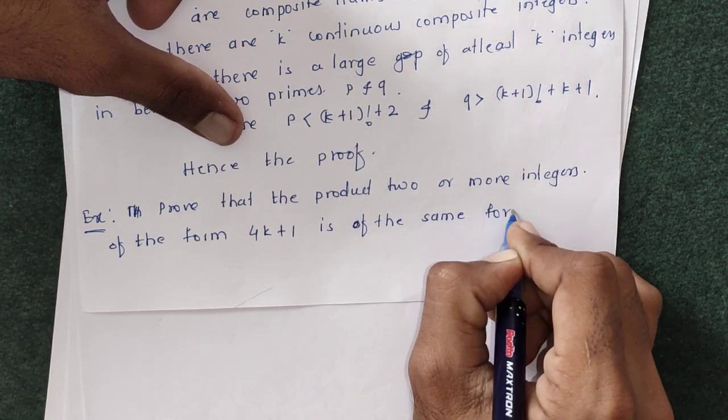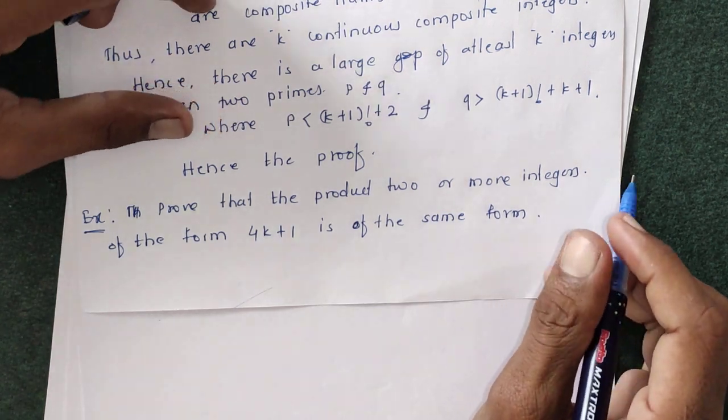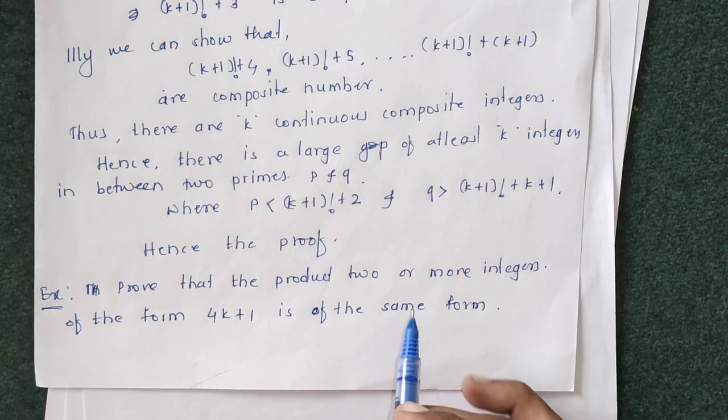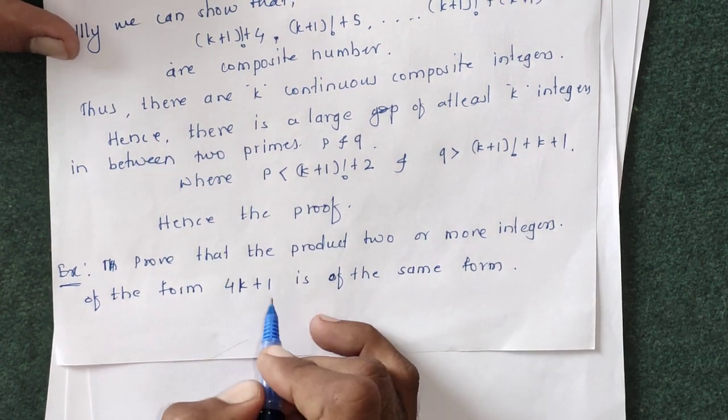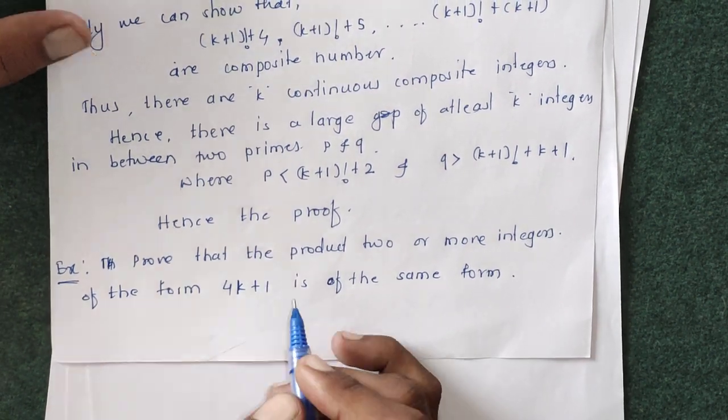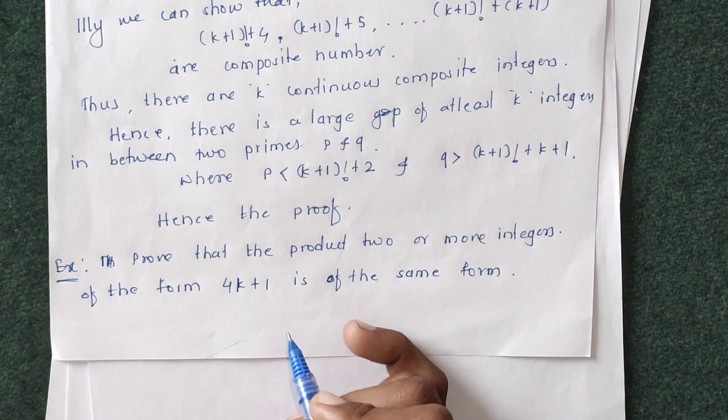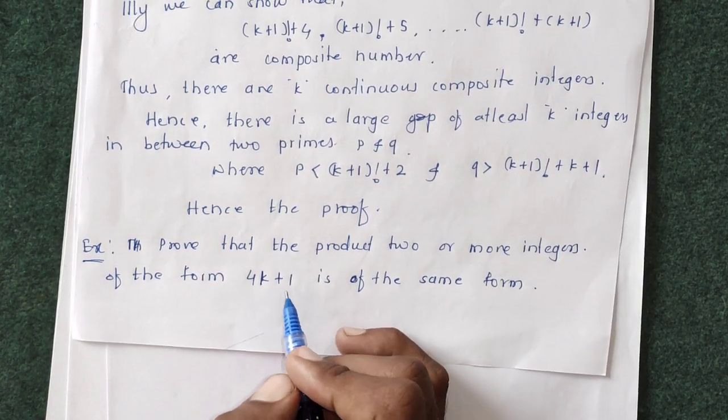We have to prove that the product of two or more integers of the form 4k plus 1 is again of the form 4k plus 1.